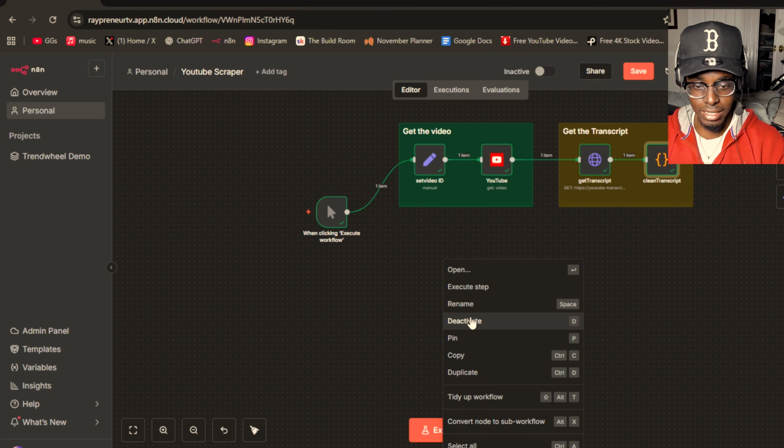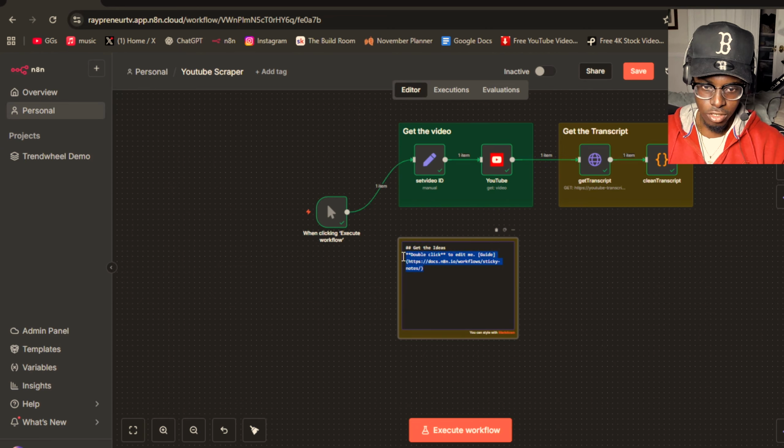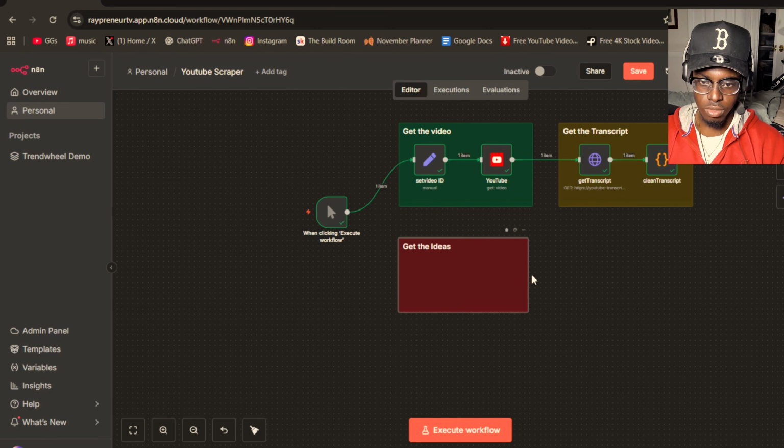This is the ideas. This is where we're going to get the ideas. I'm just calling it that. Now this is where we are going to connect the ChatGPT model. You're going to click on the plus button, go to AI, and then scroll to basic LLM chain. Boom. Have this out here, put this over here, make this a little bit bigger.